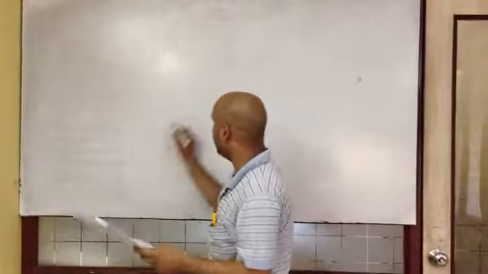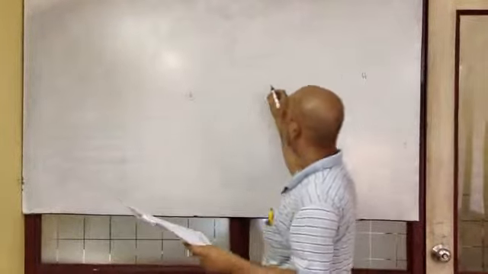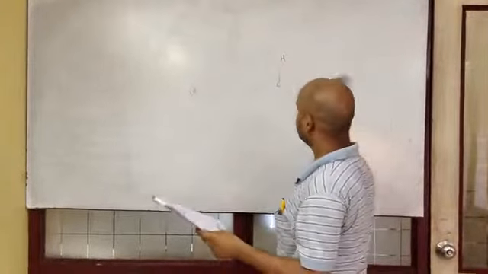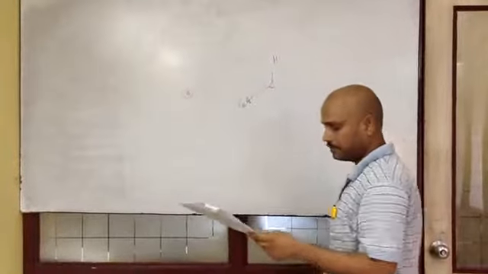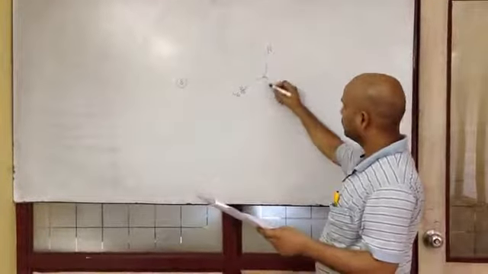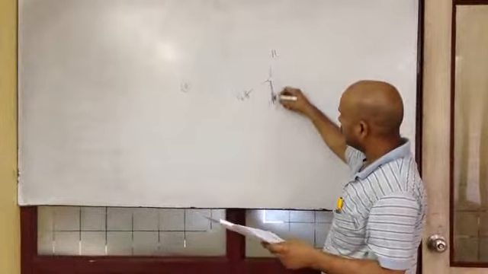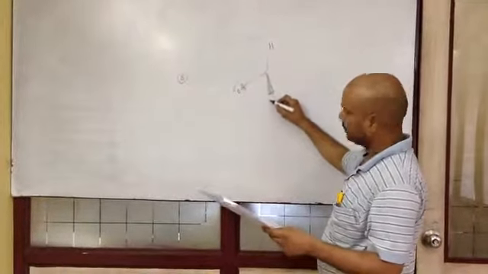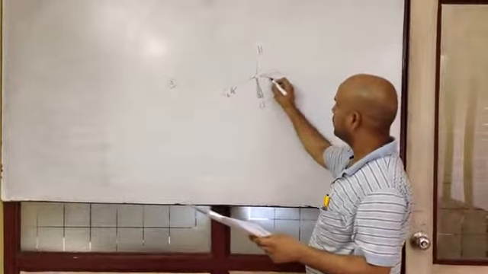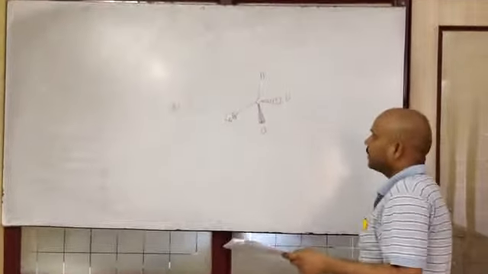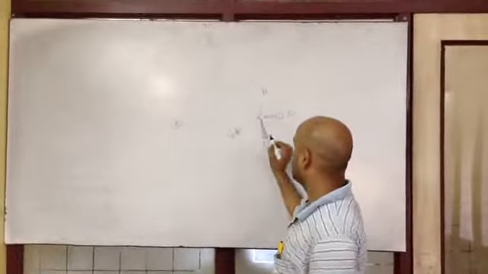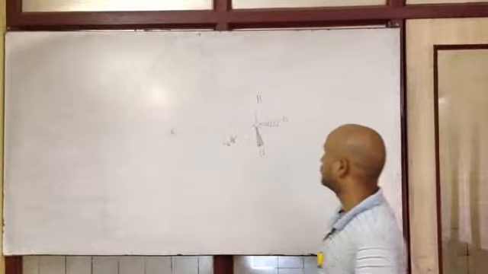Next we have question number 8. This is a benzene ring C6H5. This is towards the viewer and this is away from the viewer, D. When the nucleophile attacks, it will substitute this.